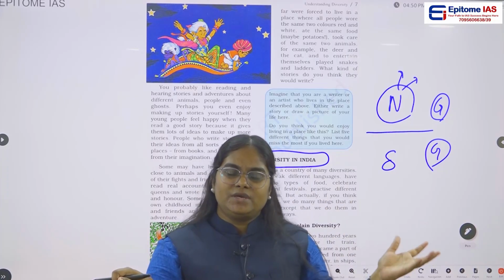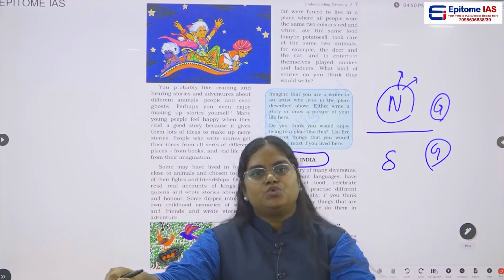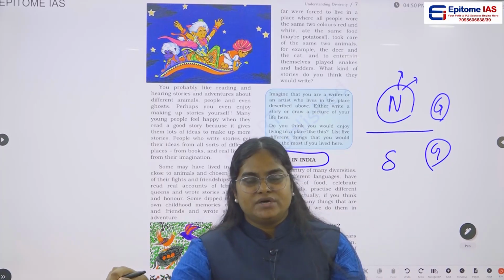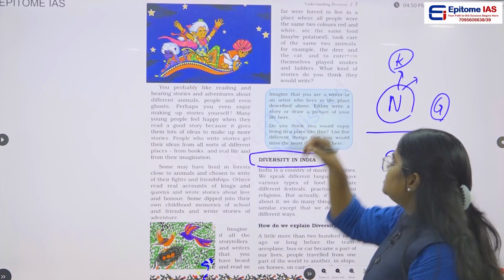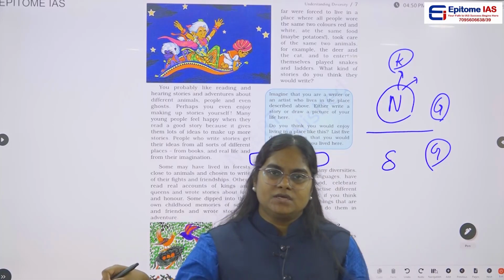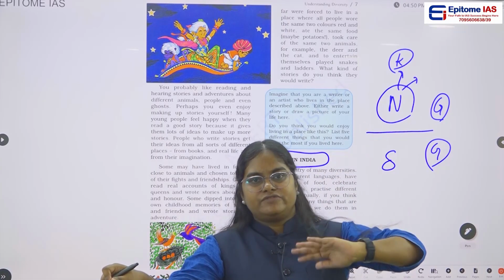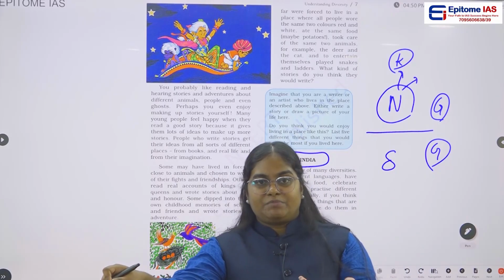But in South India, they are able to cultivate rice throughout the year because there is no season. Whereas in North India, they can cultivate rice only in the Kharif season. So this is one example of why there is a huge difference between North Indians and South Indians in the basic staple food.